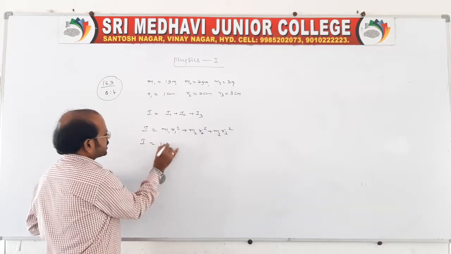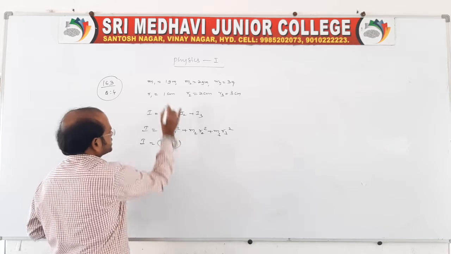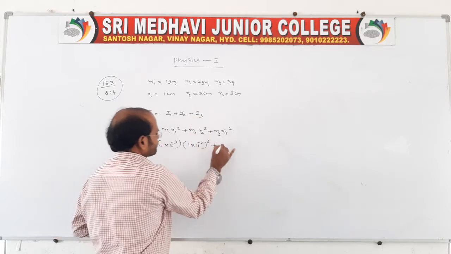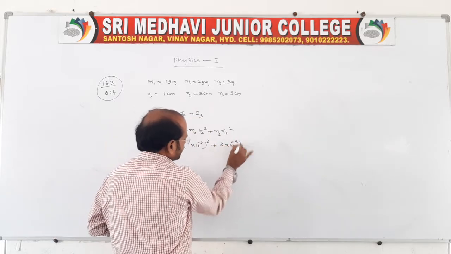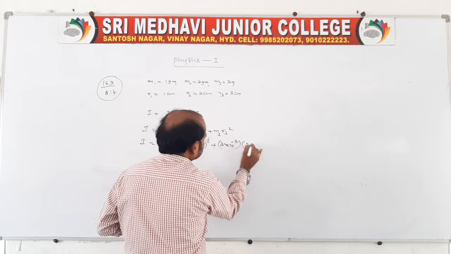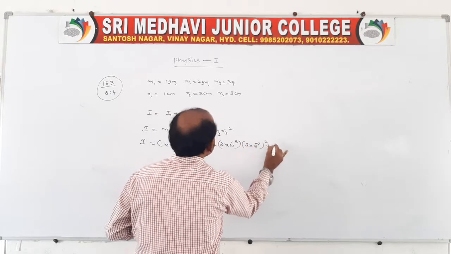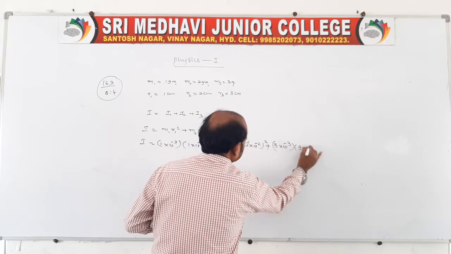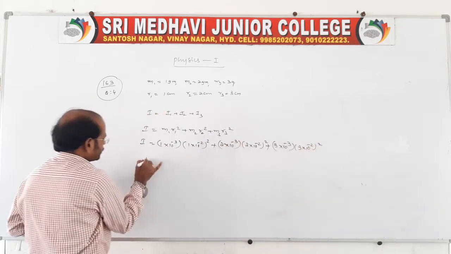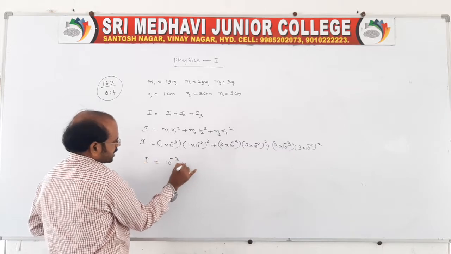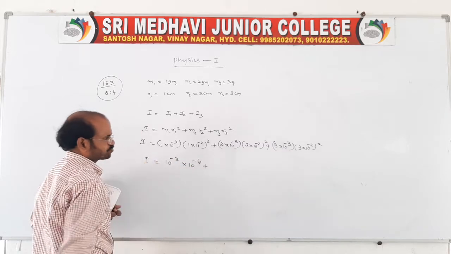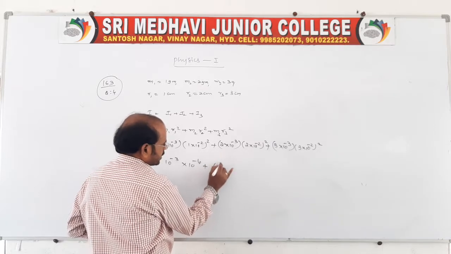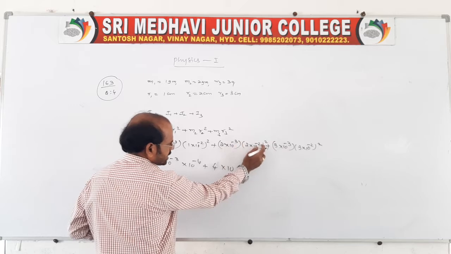I is equal to 1 into 10 power minus 3, times the distance 1 into 10 power minus 2 whole squared, plus m2, which is 2 into 10 power minus 3, into 2 into 10 power minus 2 whole squared, plus 3 into 10 power minus 3, into 3 into 10 power minus 2 whole squared. Therefore, you simplify: 10 power minus 3 into 10 power minus 4, plus here also the same thing, 2 into 2 is 4, into 10 power minus 3, 10 power minus 4, that is 10 power minus 7.